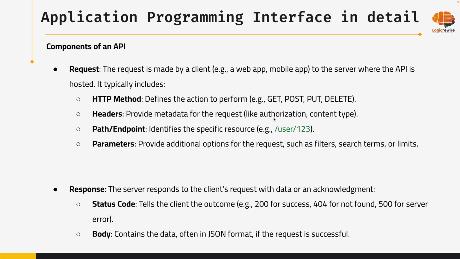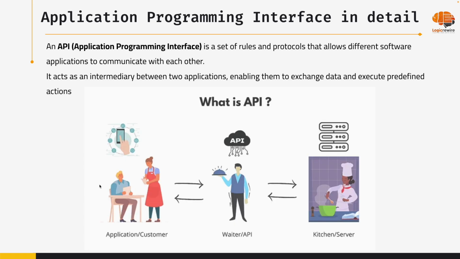So all those things we are sending from the client to the server, so that the server can understand that request, and it will send you two things. One is data, that is the body, and one is a status code. We discussed status codes also: 200 status code, 404 status code, 500 status code. So all in detail we have discussed, right? So this is the response and this is the request, and these two boxes will be there with the API. All the APIs will have a request and response box, as I discussed here.